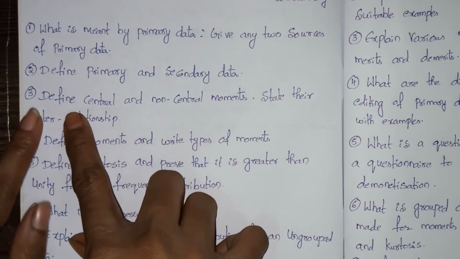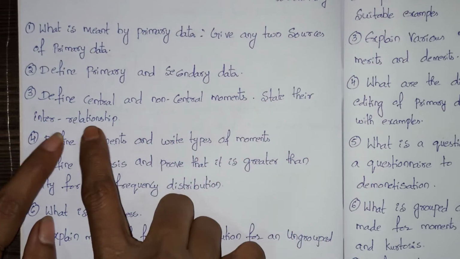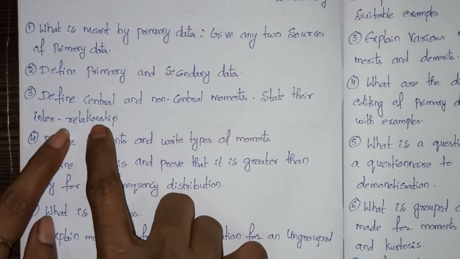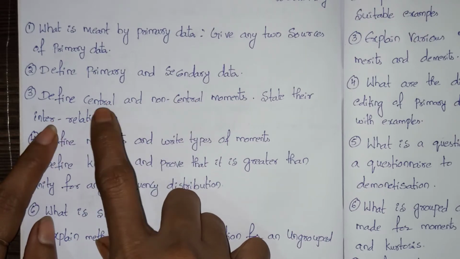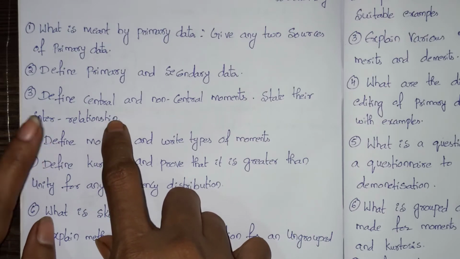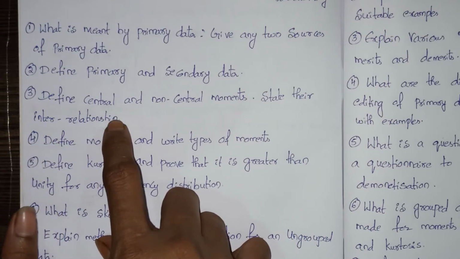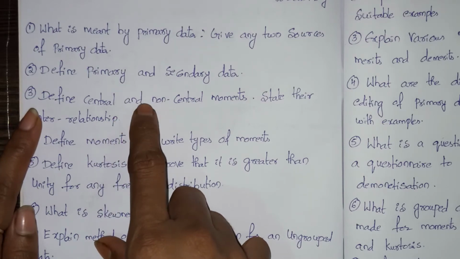And the third question is, define central and non-central moments. State their interrelationship. Interrelationship in the sense central to non-central, non-central to central. So this is a very important question in every paper. It will definitely come. In every year, if you observe, this question will definitely come.